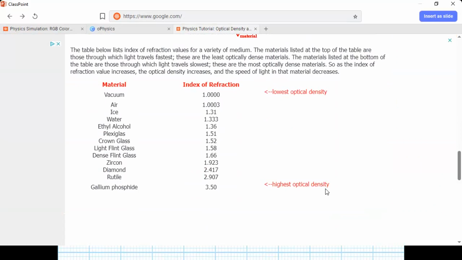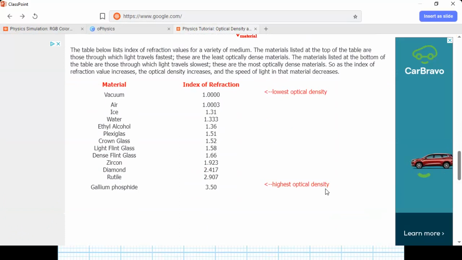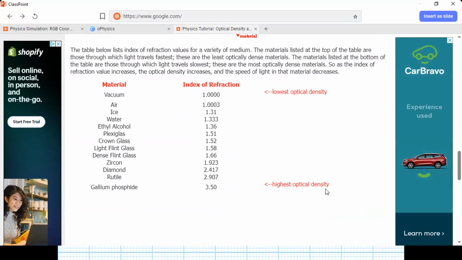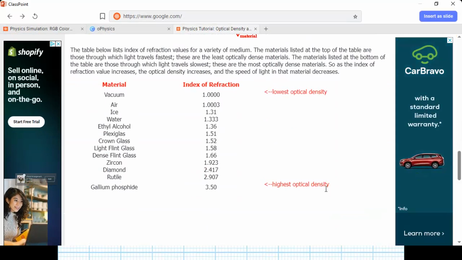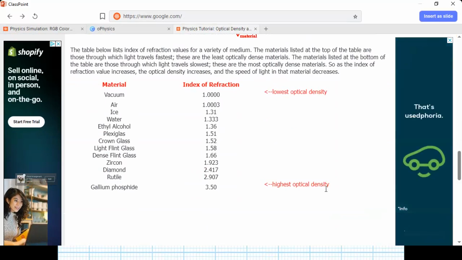Can you think about that? Let me just show here. What is the index of refraction for ice? 1.31. And what is the refractive index for water? 1.33. Yes? Okay, let me just write it down here.